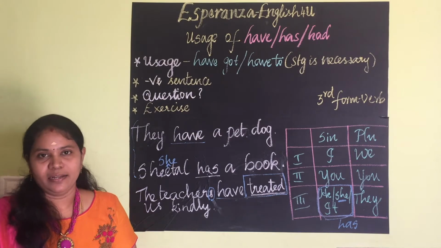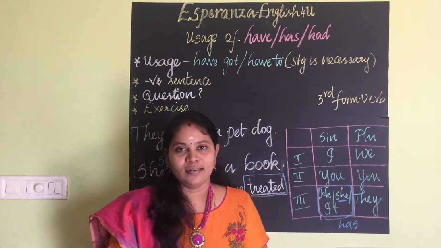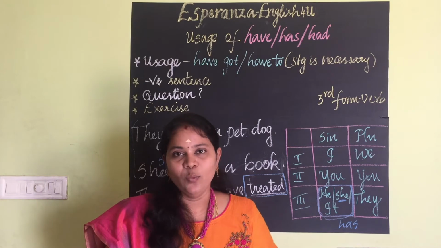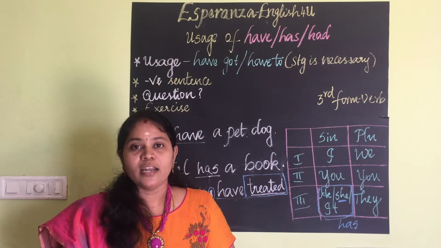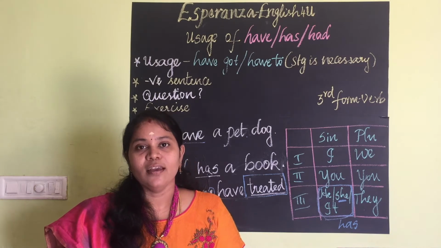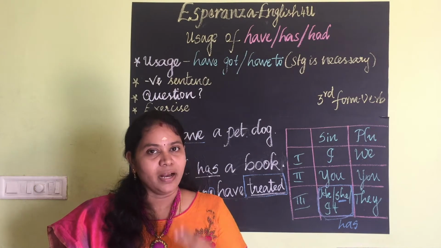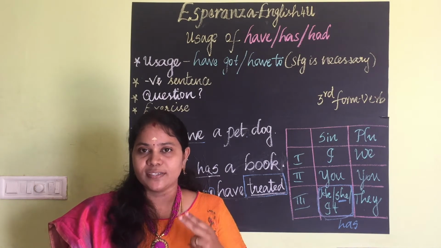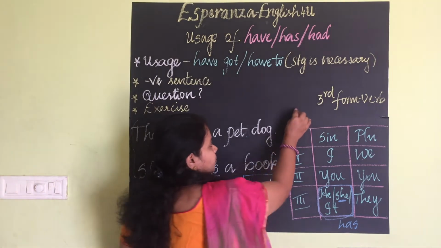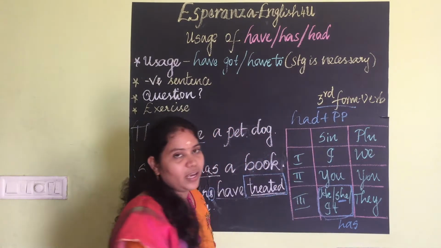Where to use had? It is for the past tense. For all the persons we can use had. I had a car, we had a car, they had a dog. It is over, not now. If we are using past perfect tense, there will be two actions completed. For the first completed action, we have to use past perfect, that is had plus past participle. Clear? That is the third form we have to use.